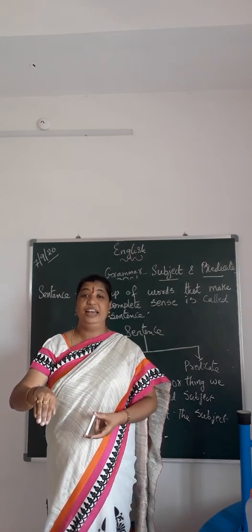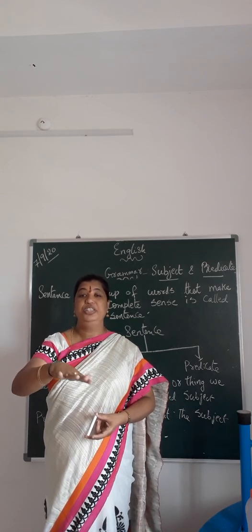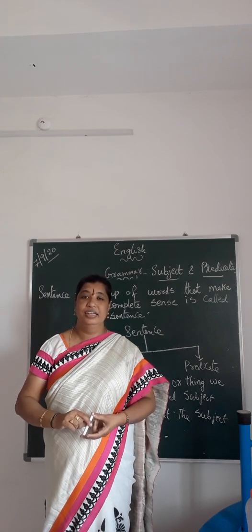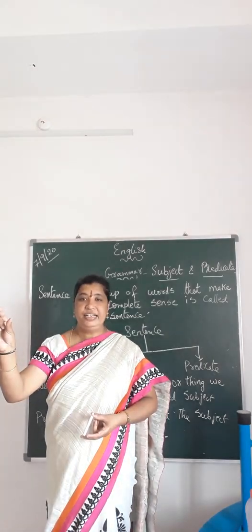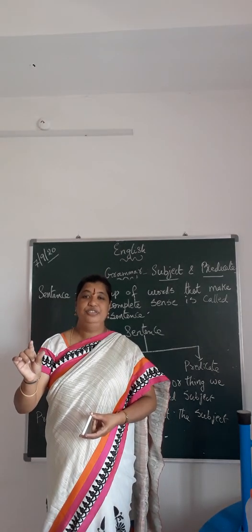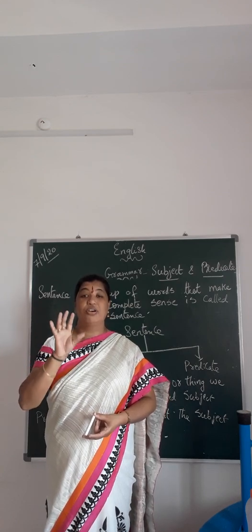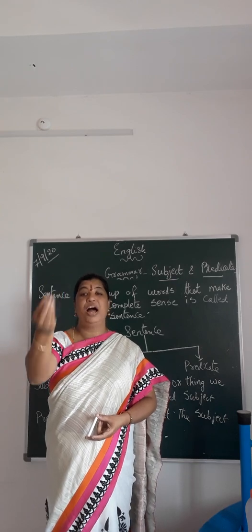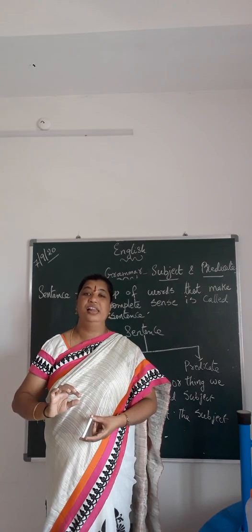Now if I say, "I put the egg on the table," is the sentence correct? Yes. This second sentence has some meaning, and that meaning made you understand that I have put an egg on the table.